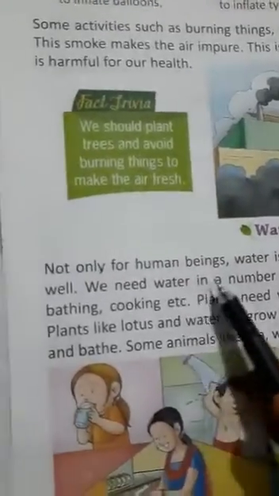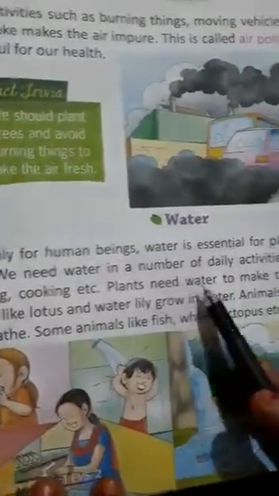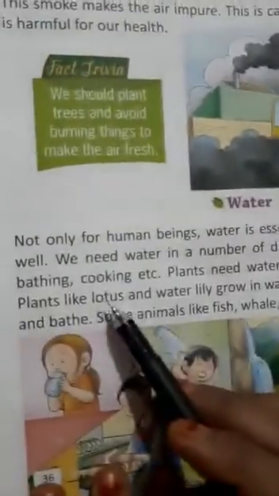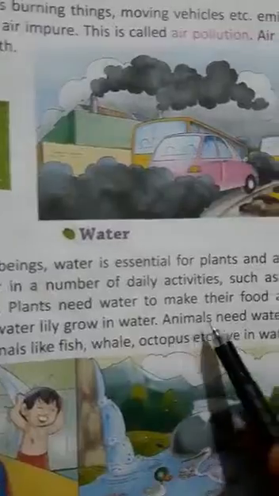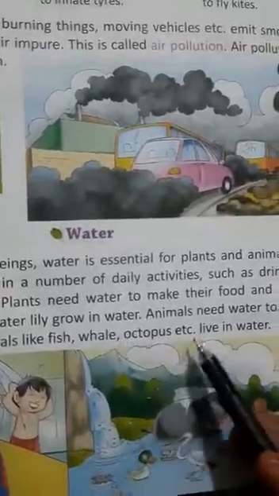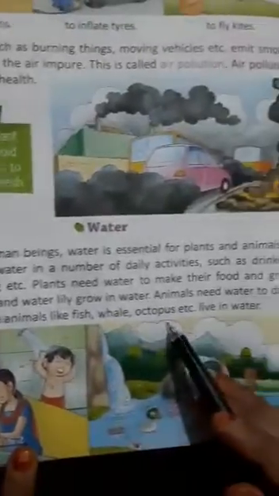Not only human beings, water is essential for plants and animals as well. We need water in number of daily activities such as drinking, bathing, cooking, etc. Plants need water to make their food and grow. Plants like lotus and water lily grow in water. Animals need water to drink and bathe. Some animals like fish, whale, octopus, etc.